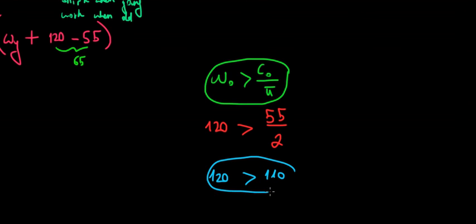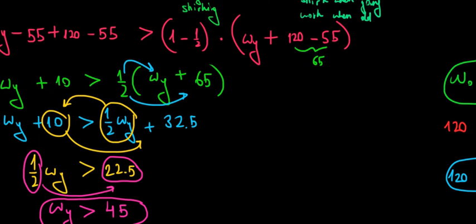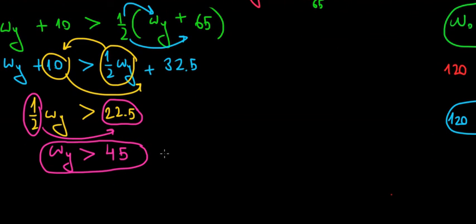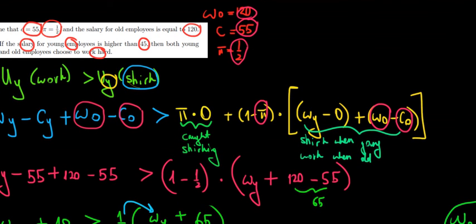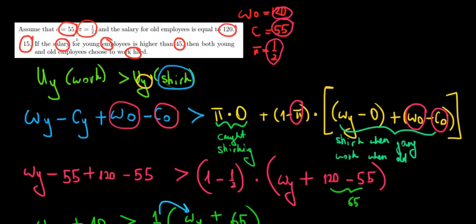So that holds true. If this holds true, then indeed the worker will work hard when he is old. So this is true. He will work hard when he is old, and when he is young, he must have a salary greater than 45. And if we look at the answer key, what do we have over here? If the salary for young employees is higher than 45, then both old employees and young employees choose to work hard. And yes, that is true, and we are done.